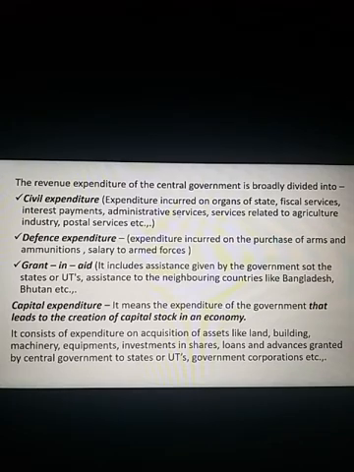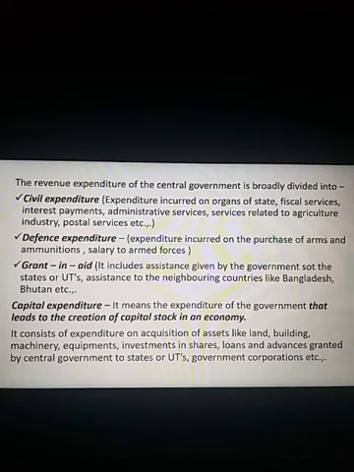Administrative services. When I say organs of the government, you know that organs include legislature, executive, and judicial organs of the government. Whereas defense expenditure, the very term is self-explanatory. It's an expenditure incurred on the purchase of arms and ammunitions. Let us say salary to the armed forces, defense.